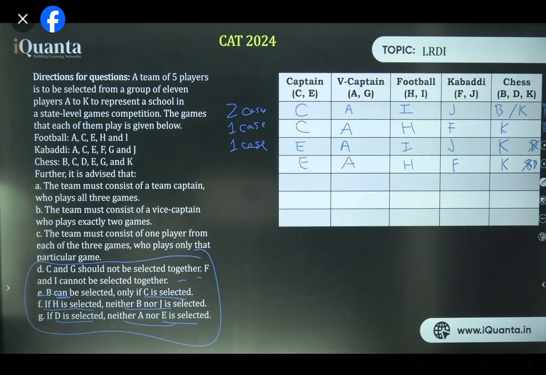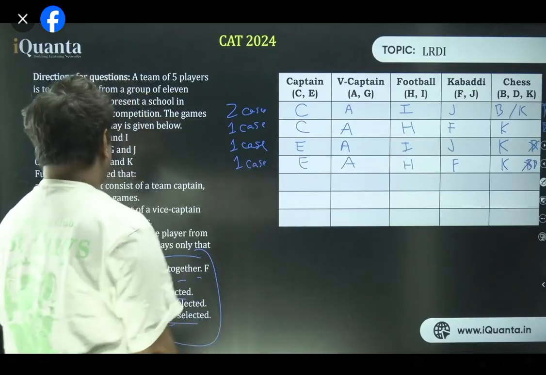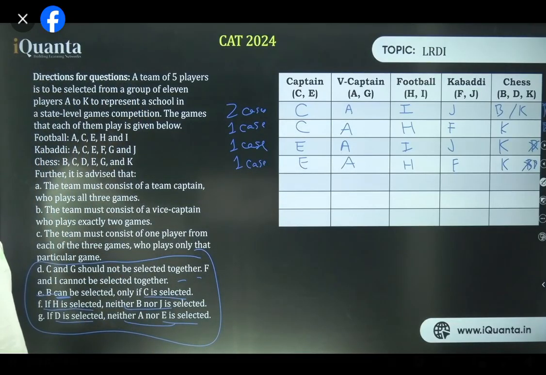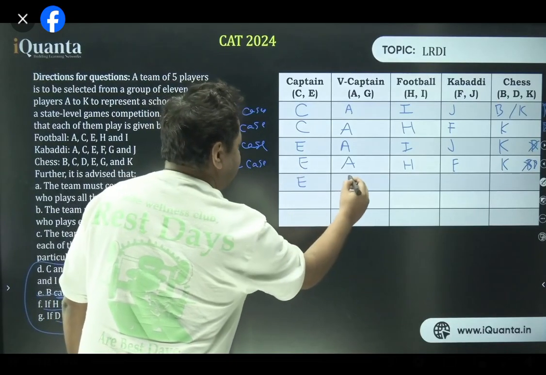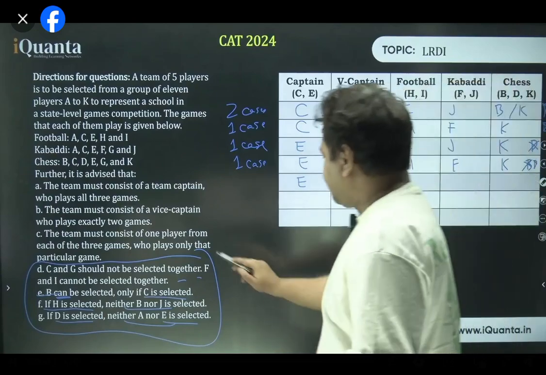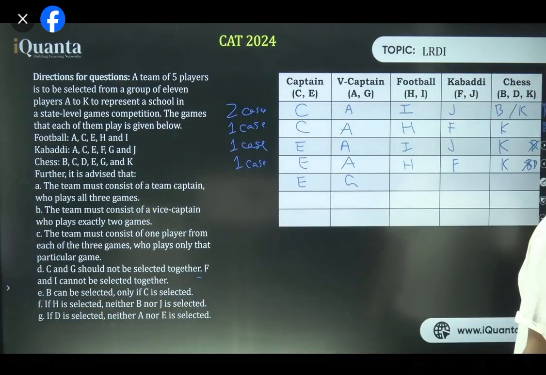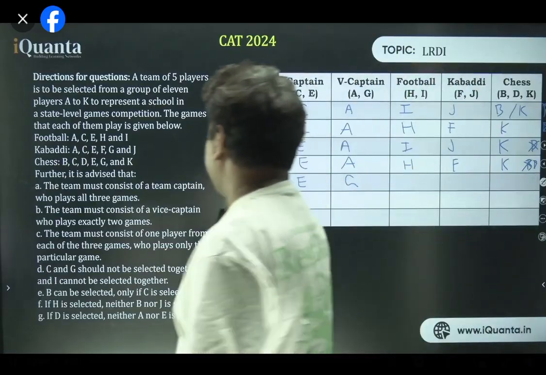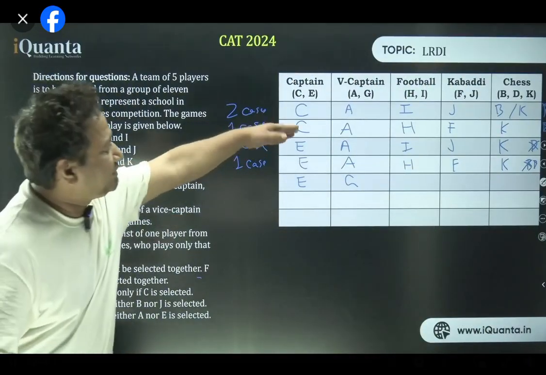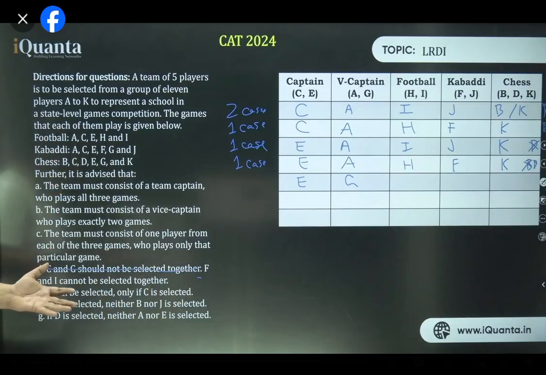All of you got that? Are these 4 cases clear to you guys? This is one case. What now? E is the captain and G can also be the vice captain. That's also a possibility. No, it's mentioned that E and G cannot come together. Isn't it? E and G can definitely come together. Now, having said that, C is already gone. So I'm just erasing this point because it is not relevant to us anymore. Okay?